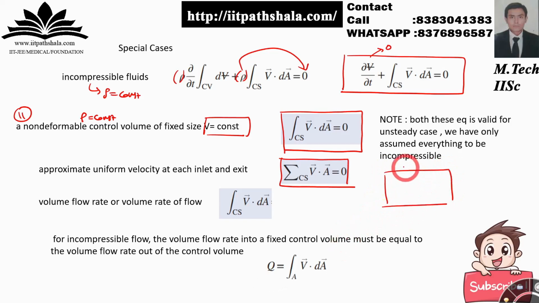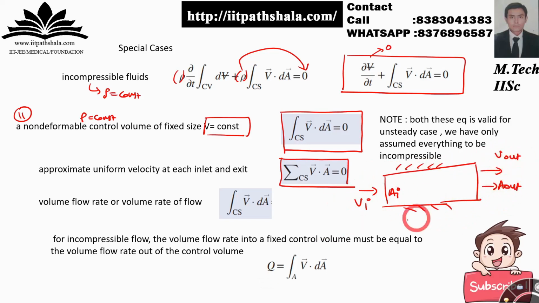We are having a pipe flow. These are the boundaries. This is the velocity inlet, area inlet, and let us say it is tapering as follows. And this is the velocity outlet and area outlet. For this system, I can write velocity inlet, area inlet with a minus, because as you can see the area inlet has this normal vector, so the angle is 180 degrees. For the outlet, the angle is 0 degrees, so V out, A out with angle 0 degrees.